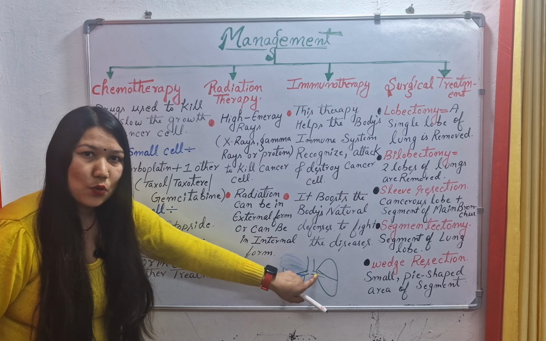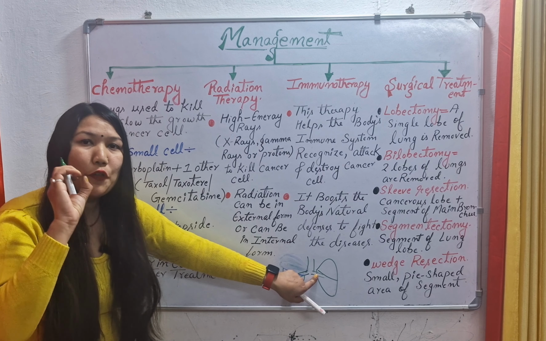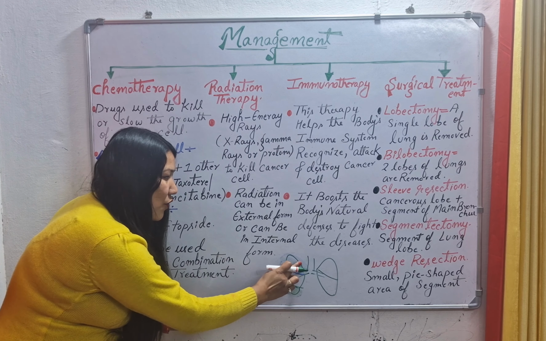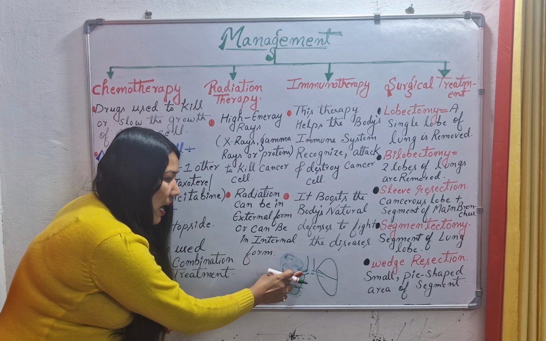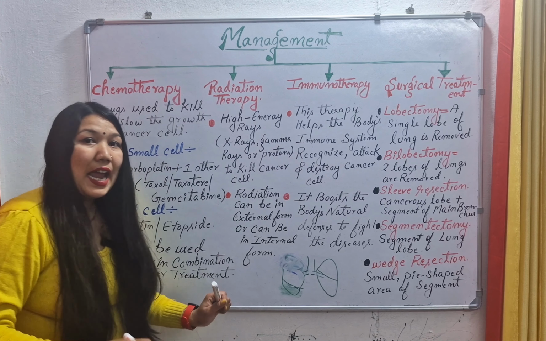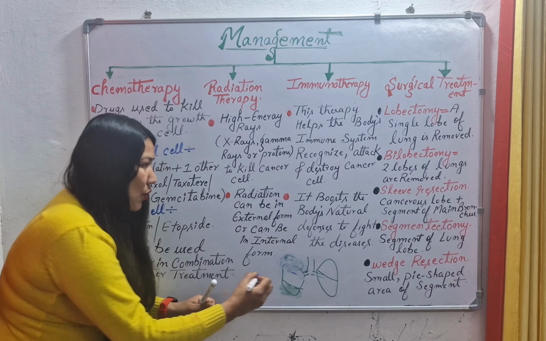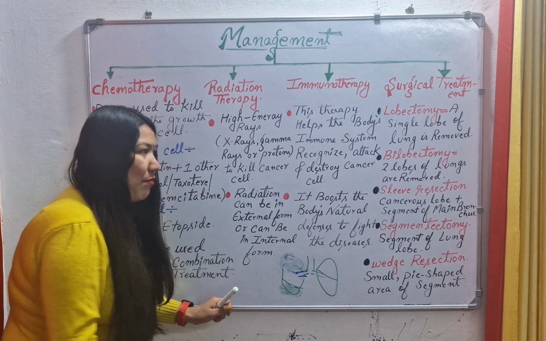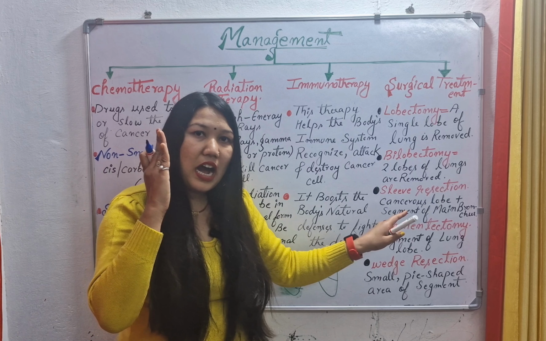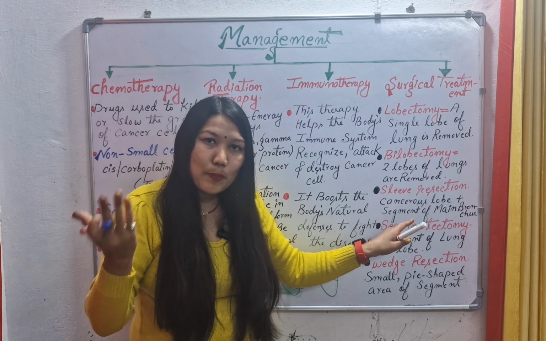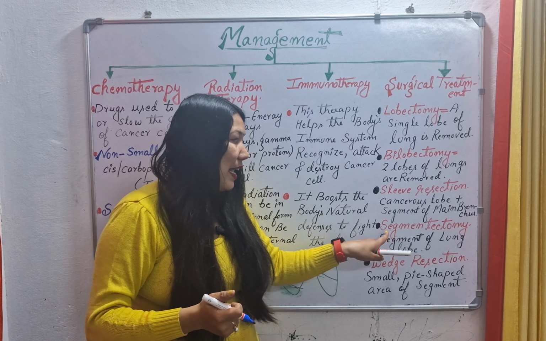Next we have the bronchus. Half of the main bronchus is removed and one lobe of the lung is removed here, and the remaining bronchus is attached to the lung. Okay, so you understood what sleeve resection is. Sleeve means one lobe and half of the main bronchus is removed, and the remaining healthy bronchus is attached to the lung here.